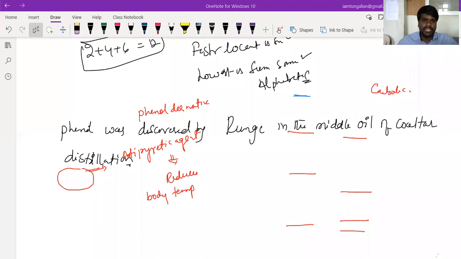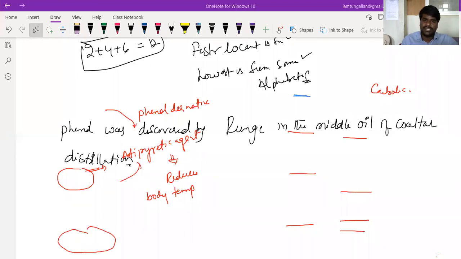And if you look at this particular compound, this is also a phenol derivative. This is what you call paracetamol. These two are used as antipyretic agents.